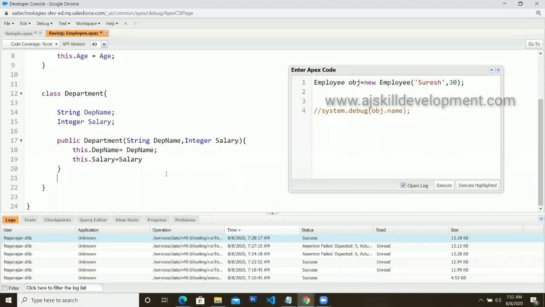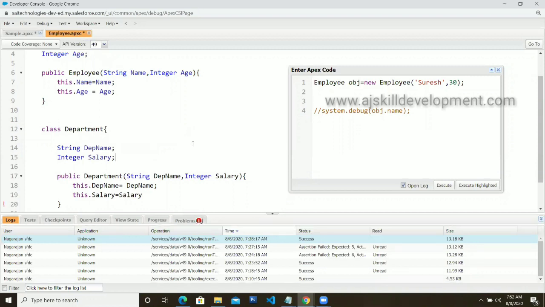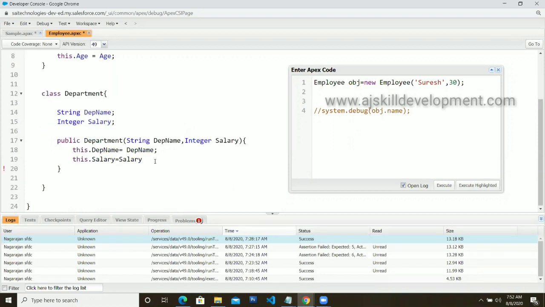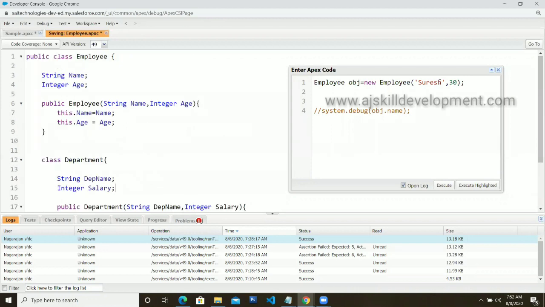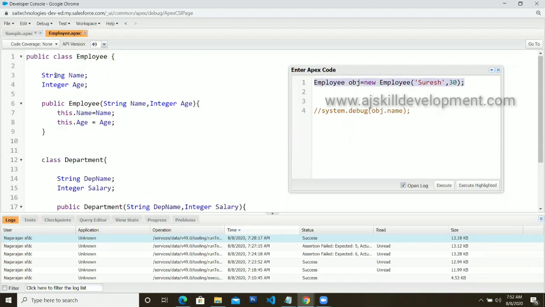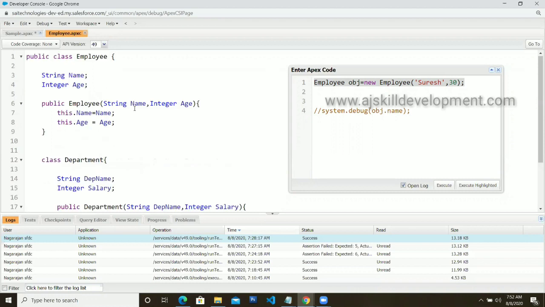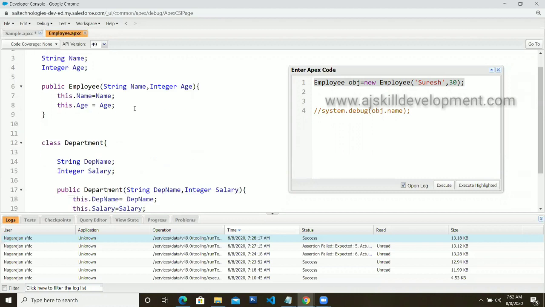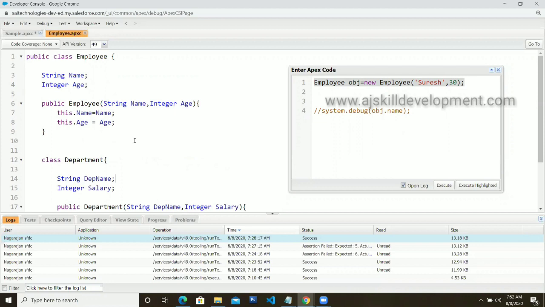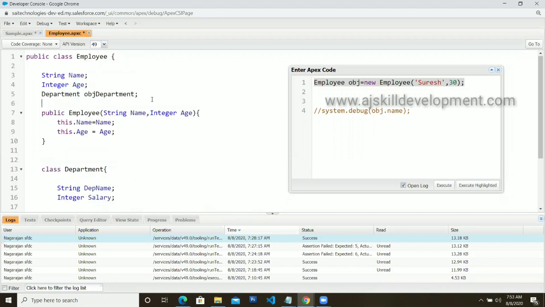Now the question is, where will you create the object for this particular class? You set the data for your employee name and age. Now you need to set the data for your department. For that, in wrapper class concepts, what we used to do is create an object itself inside the class. So I'm going to create an object for my Department class, let's say Department objDepartment over here. It's just a declaration only.